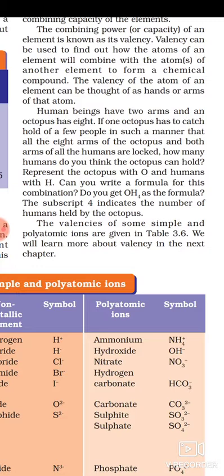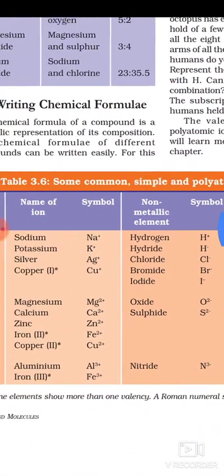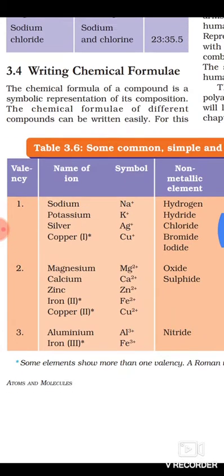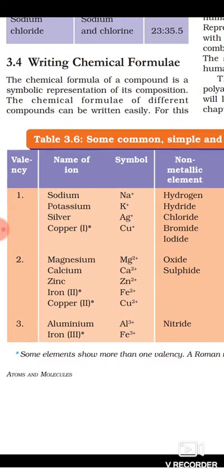Now the valencies of some simple and polyatomic ions are given in this table. First one, the name of the ion, sodium. Sodium has the symbol Na, and here it is given as Na plus, the sodium ion. It is given so that we can identify the valency.